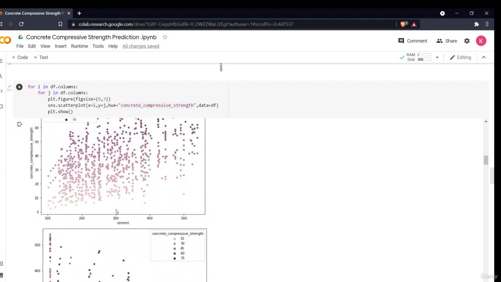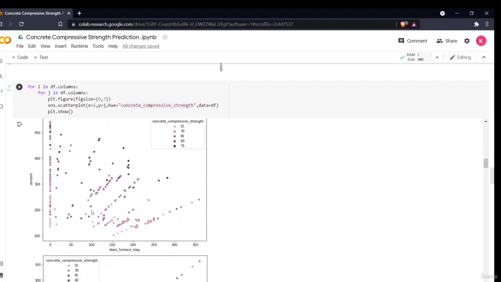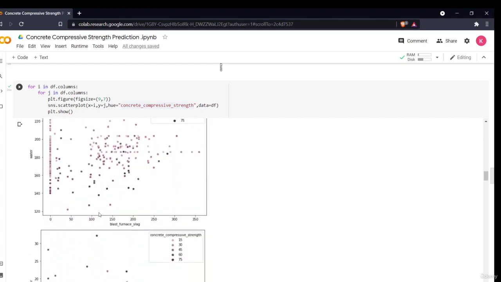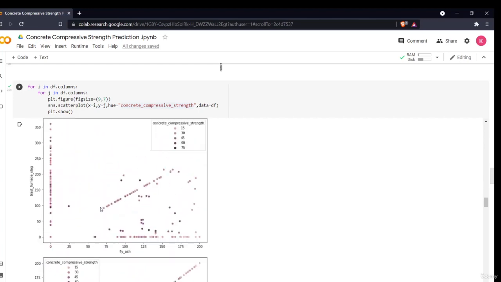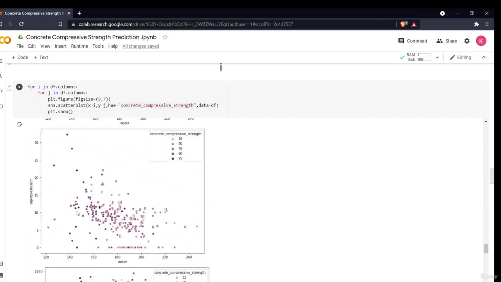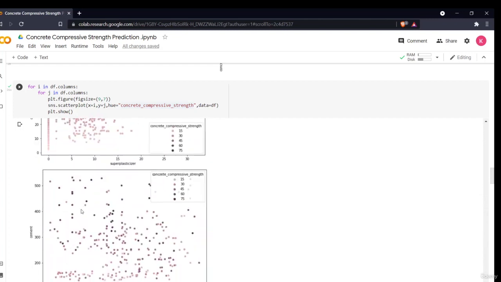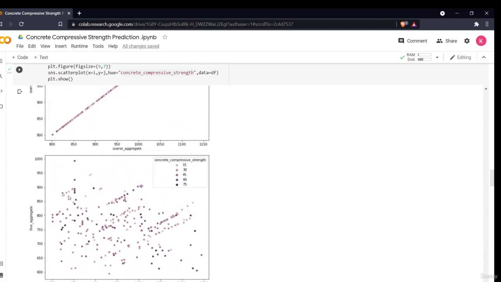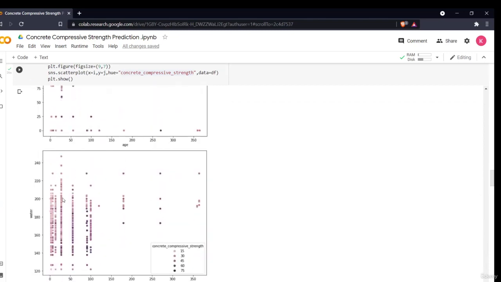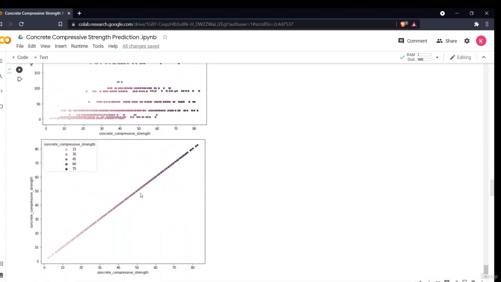First the cement was plotted, then for all the variables the x-axis will be blast furnace slag. Similarly, the x variable will change for all the different attributes. So as you can see, there are a large number of scatter plots being plotted. This is a very good method of seeing how my data is distributed or how my data is correlated. As you can see, there are numerous scatter plots; you can have a look at them and see how these are distributed.